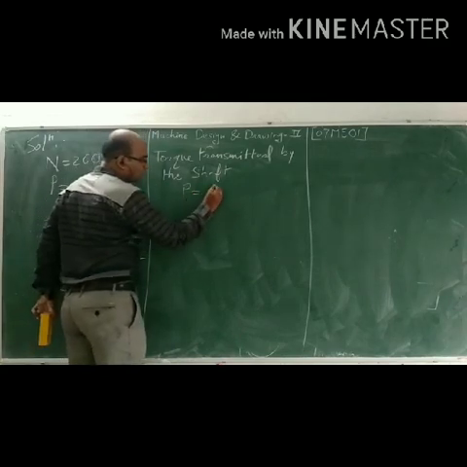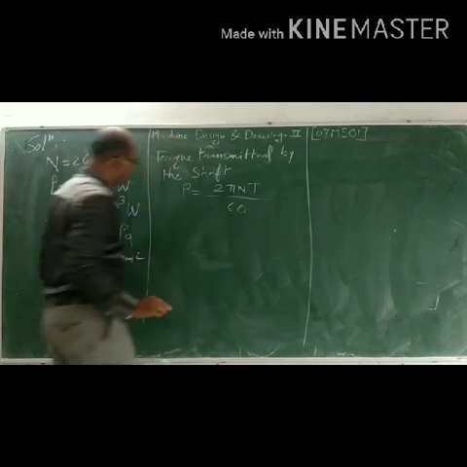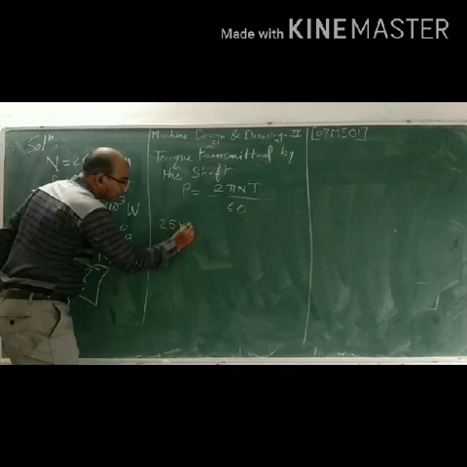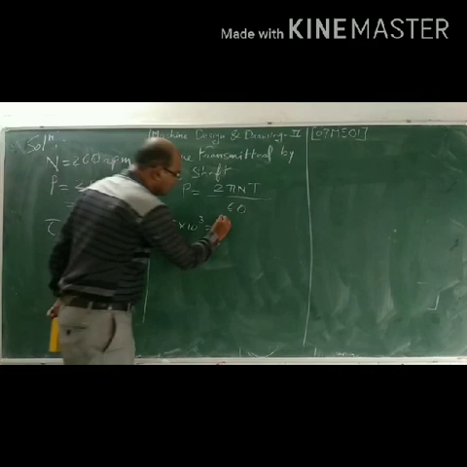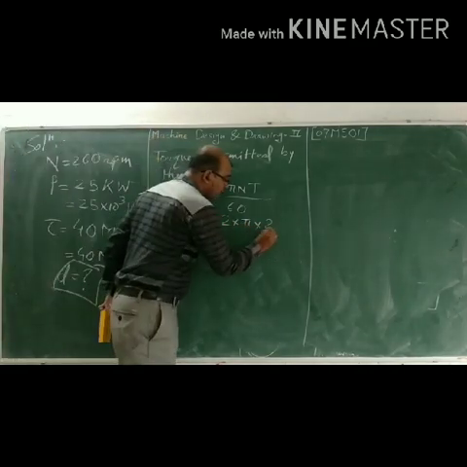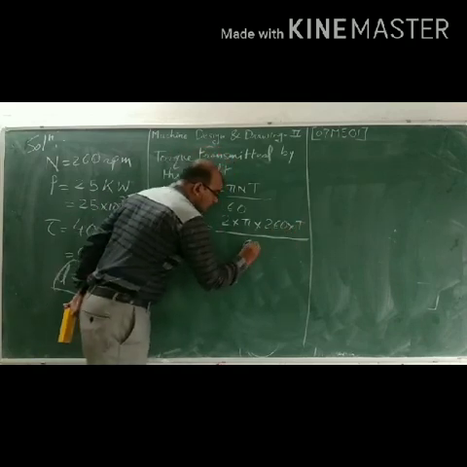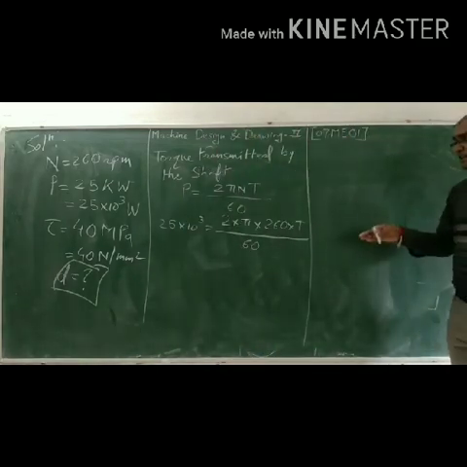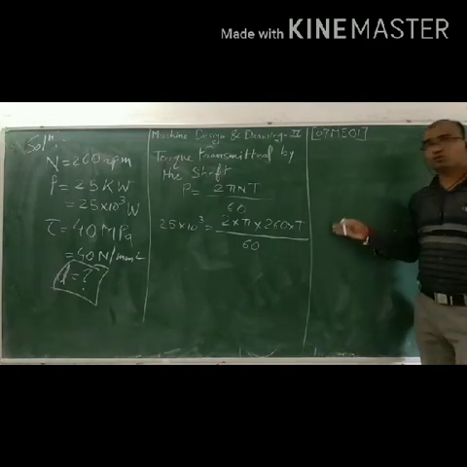Power is 25 into 10 to the power 3 equal to 2 into pi into 260 into T upon 60.